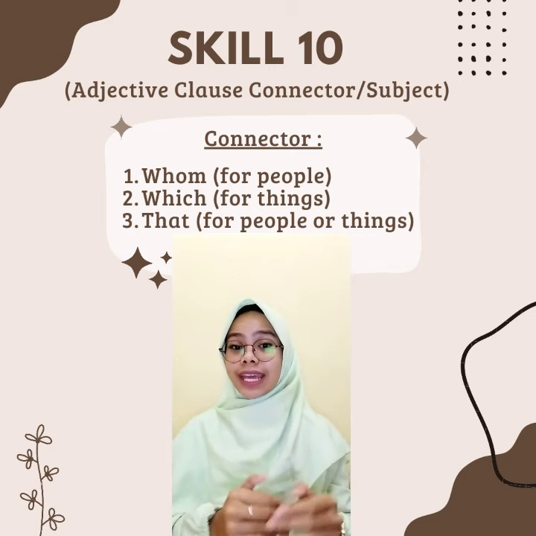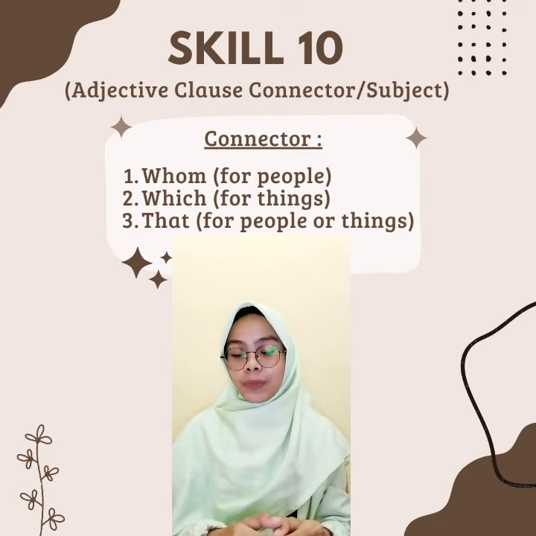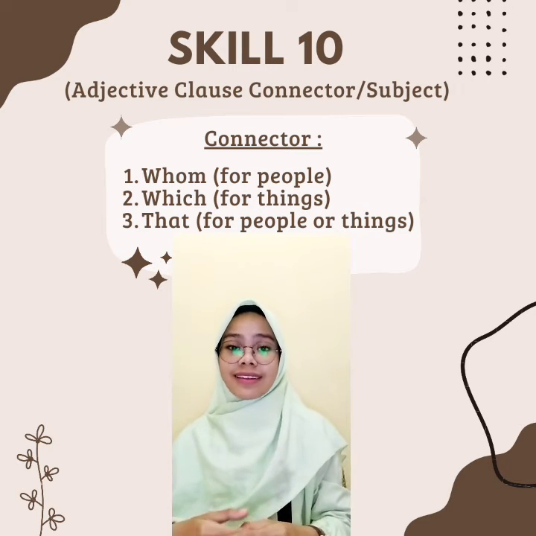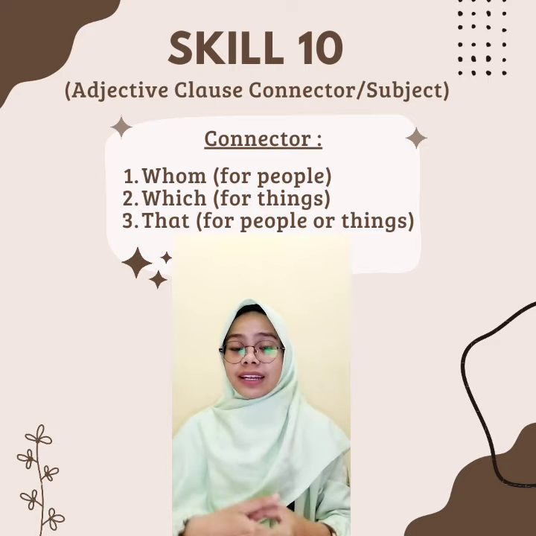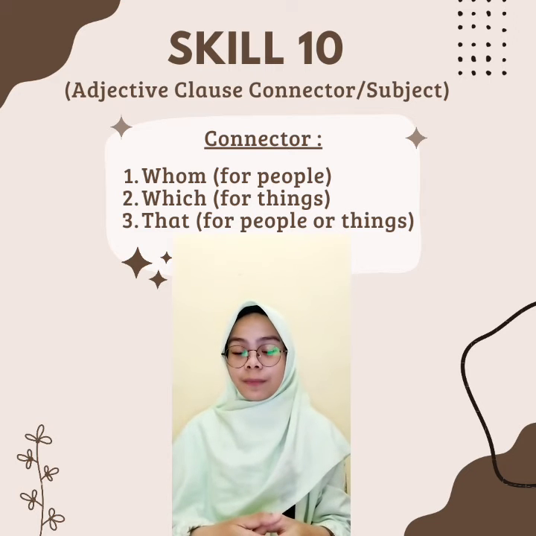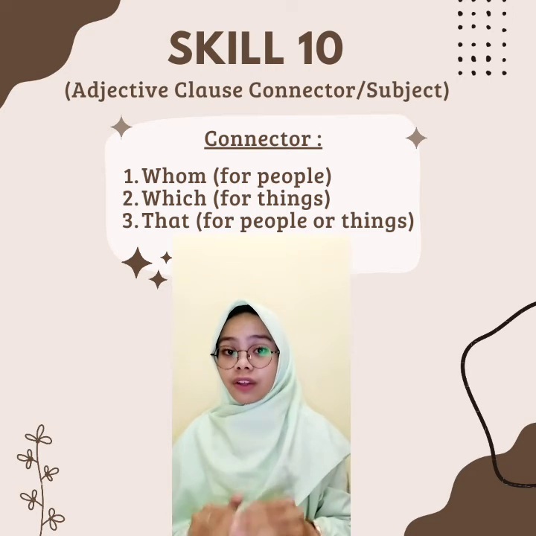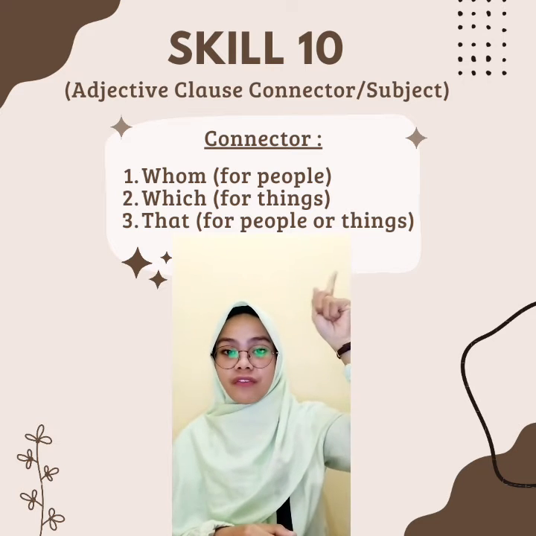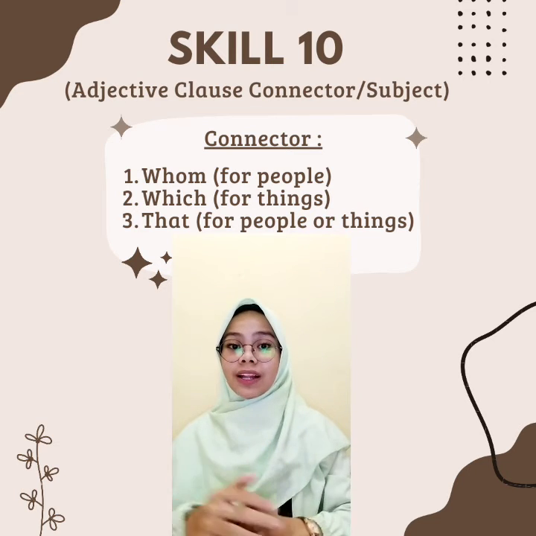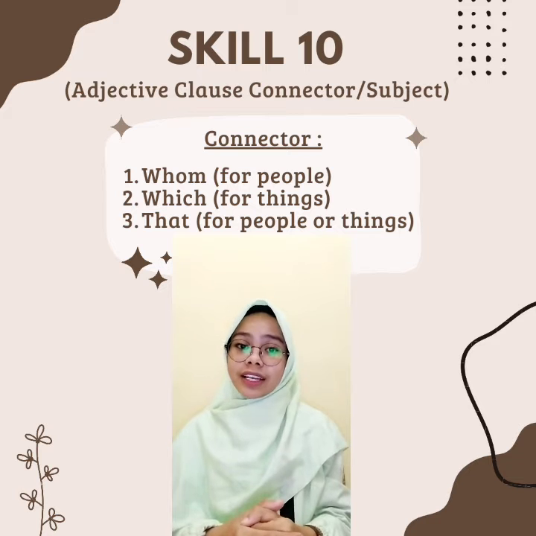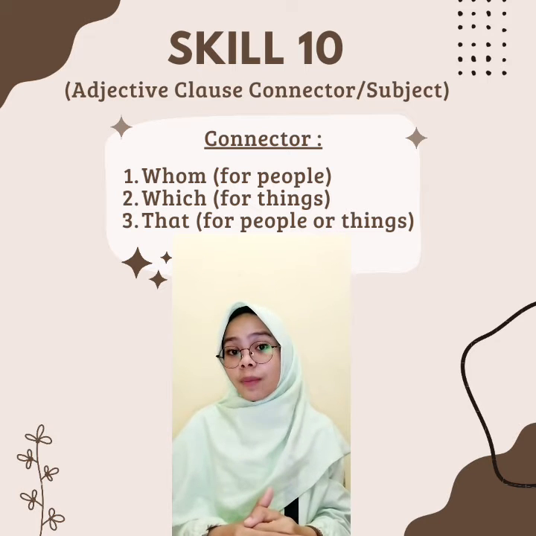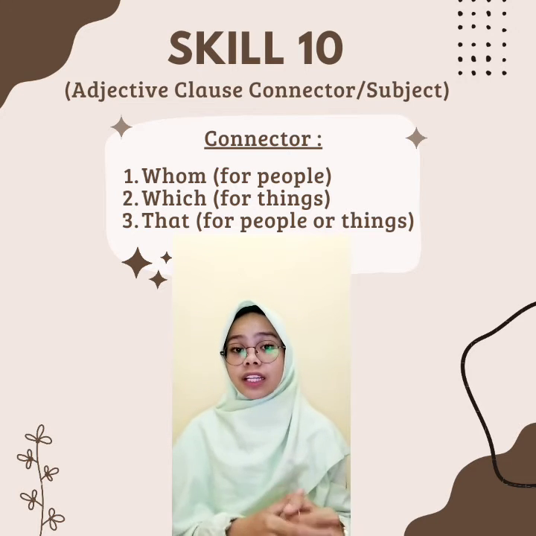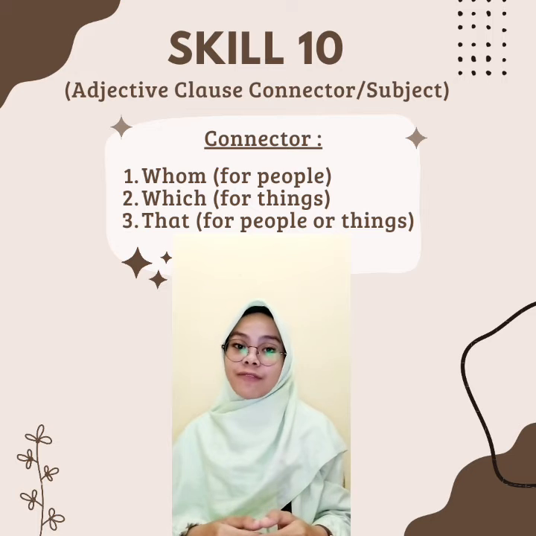Finally, I'll be looking at skill 10. Adjective clause connector and subject. Skill 10 is almost the same as skill 8. The difference is in the connector. That is whom for people, which for things, that for people or things. The adjective connector in skill 9 can be omitted in informal English. The adjective connector and subject in skill 10 can never be omitted.